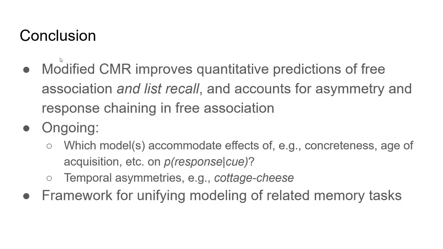So to conclude, we find that a modified version of the context maintenance and retrieval model improves quantitative predictions of free association and list recall and accounts for asymmetry and response chaining in free association. What we're working on now is seeing which of the 4 model variants accommodate effects of, for example, concreteness or age of acquisition, which are known to influence empirical response probabilities in free association.